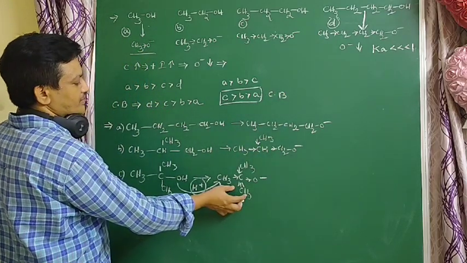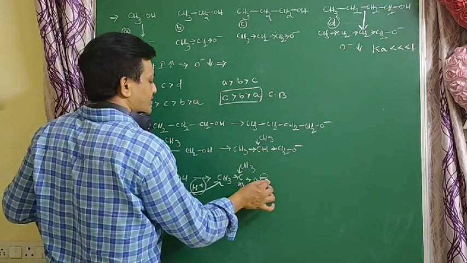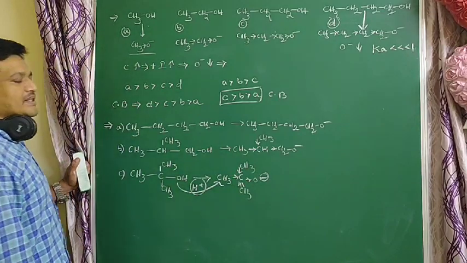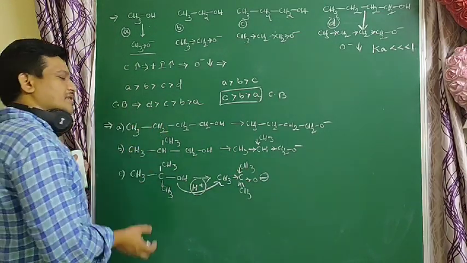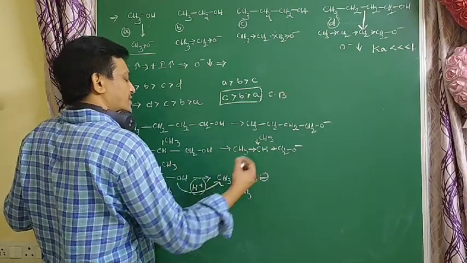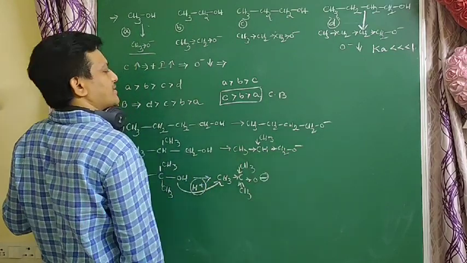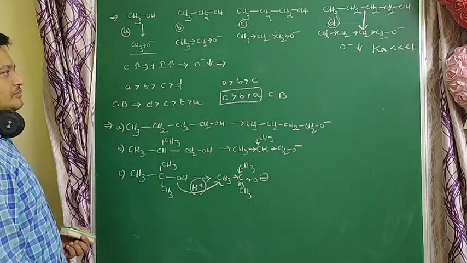This is more basic than this. Why? Because here the negative charge is less stable, so it easily attracts H plus ions. This compound strongly attracts H plus ions when compared to the remaining compounds.